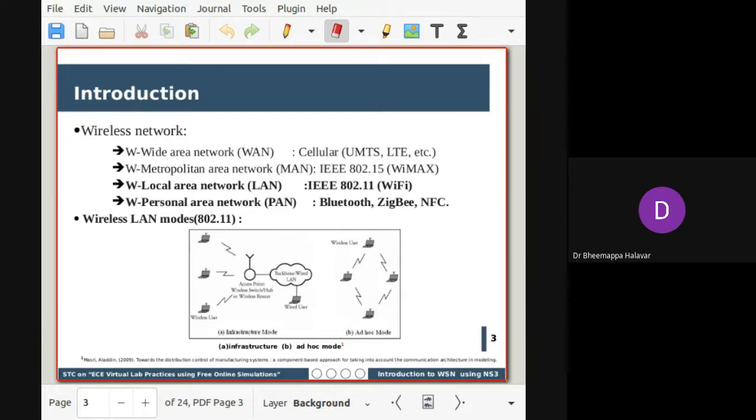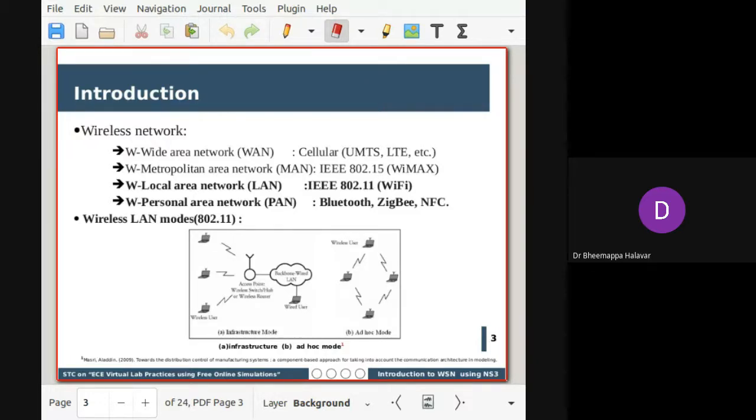Then, to communicate within a small area, that is generally a local area, a few nodes communicate with the help of a communication model such as Wi-Fi. Each communication model or device has its own standards, which are defined by IEEE. The way they communicate and the way the models are designed are based on those standards. For example, for LAN we generally use a Wi-Fi network where we connect a minimal number of nodes, and the standard is IEEE 802.11.